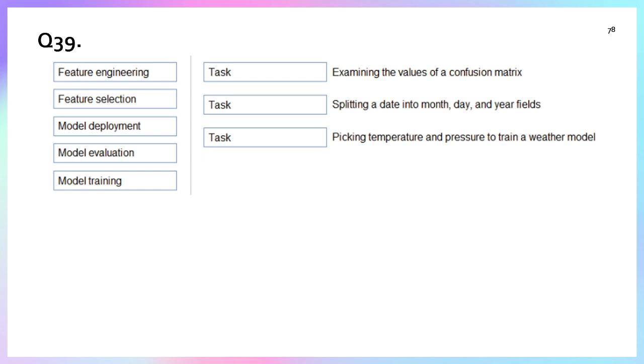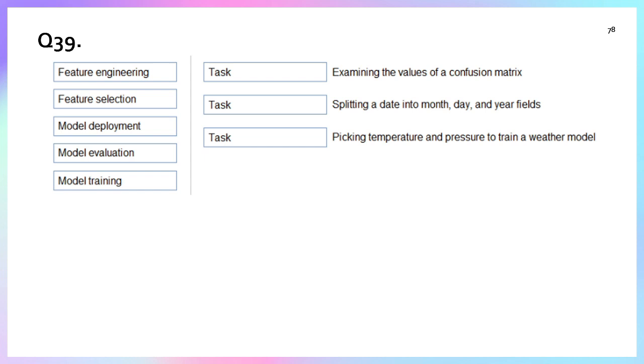Now, our question is examining the value of the confusion matrix. Splitting data into month, day, and year is feature engineering, because it creates meaningful input. Picking temperature and pressure to train a weather model is feature selection, by which we pick the best input. Now we have to select which statement belongs to which definition.